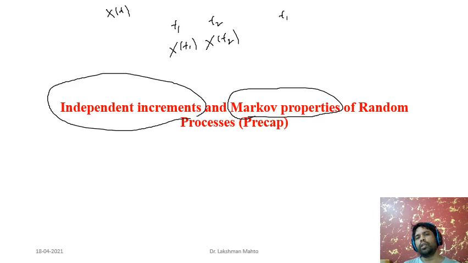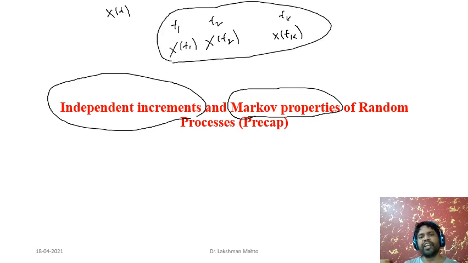These are time samples. That means we do sampling of the random process at these time instants. It is simply k number of time samples we have taken. Now in these k time samples we introduce the difference, or increment.